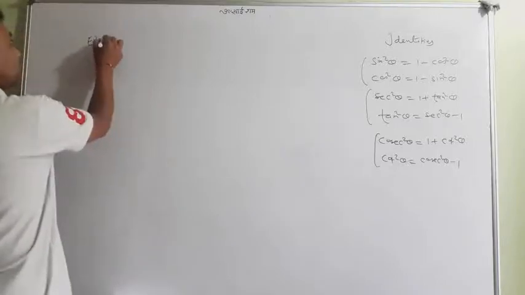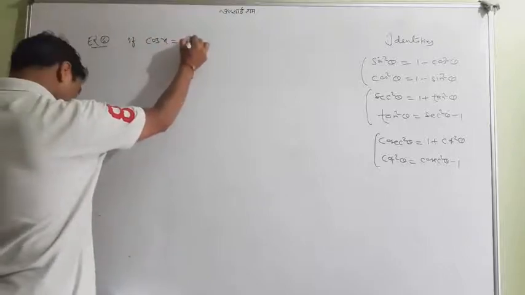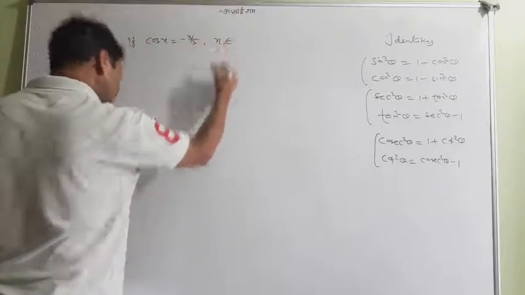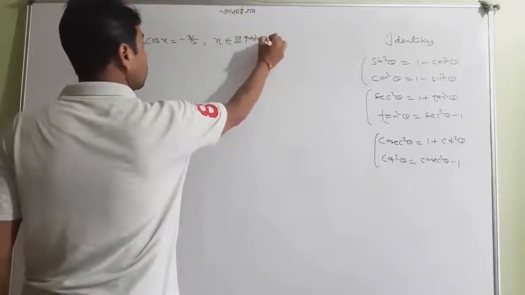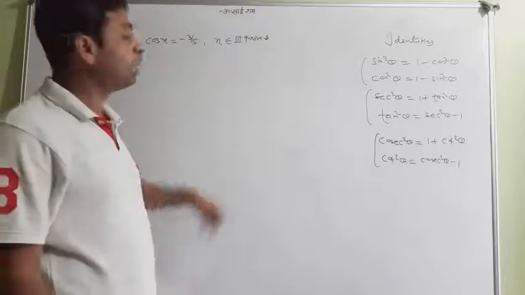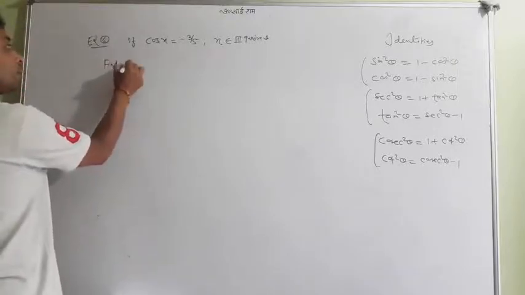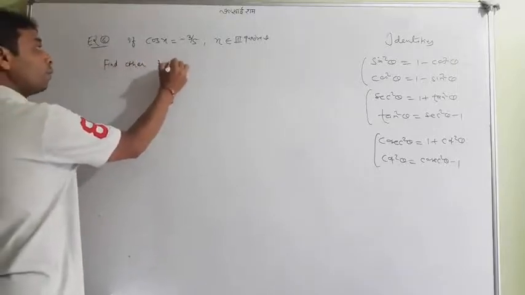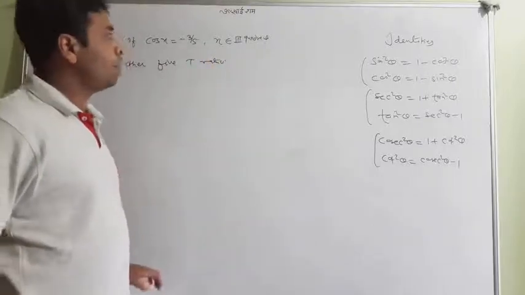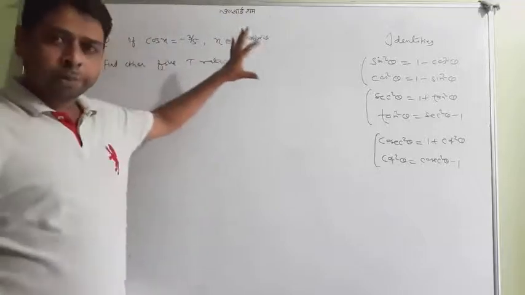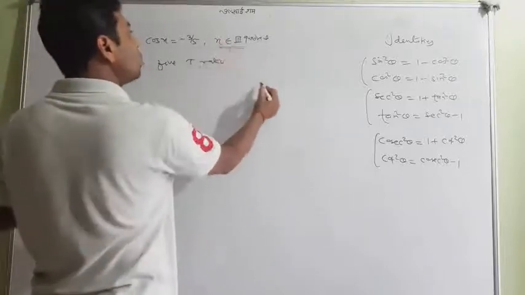Example 6 I want to tell you. Look at the question: if cos x is minus 3 by 5 and x lies in the third quadrant, find the other 5 trigonometric ratio values. This belongs to, as we have already studied, x in the third quadrant. So this is interesting. First, the question is very ordinary. You already have read this type of question in class 10th. But this is a very important phrase: x belongs to the third quadrant.